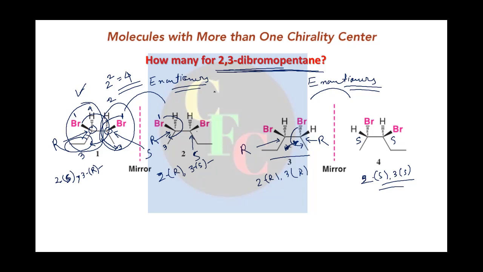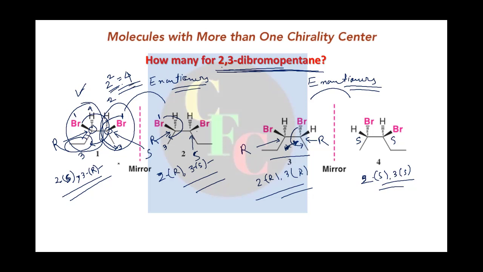So these are the 4 different isomers of 2,3-dibromopentane. The IUPAC name of all these 4 structures will be same, only the prefix will be changing. And what we have seen, these are a pair of enantiomers, and there is another pair of enantiomers. Fine. So in this case this matches with 2 to the power 2, we have 4.